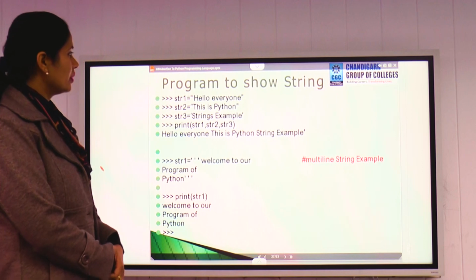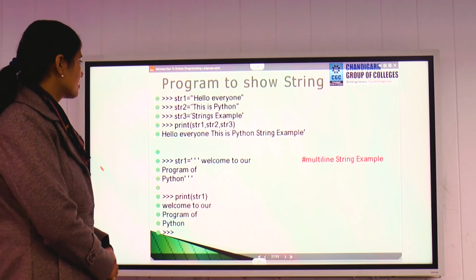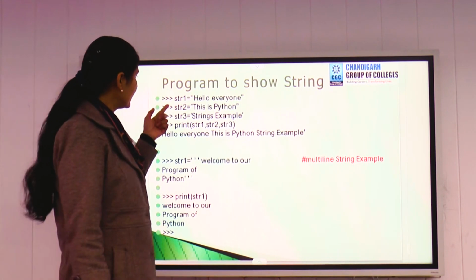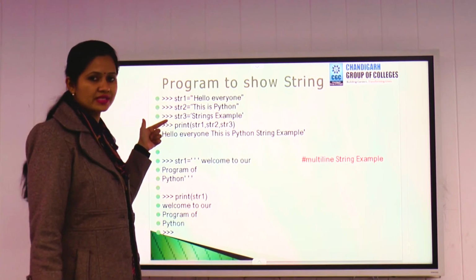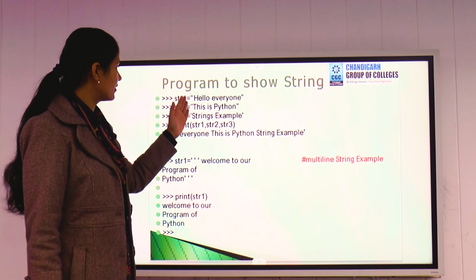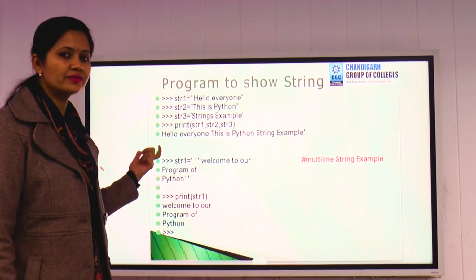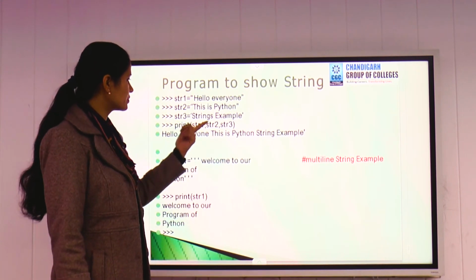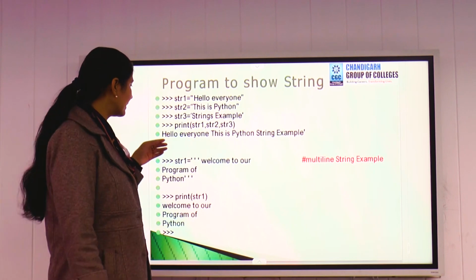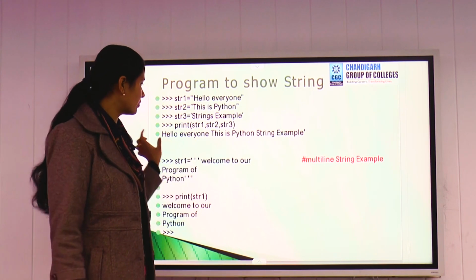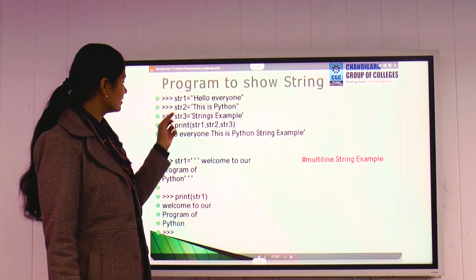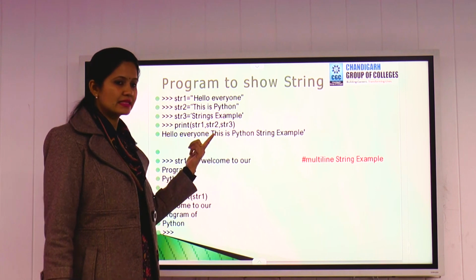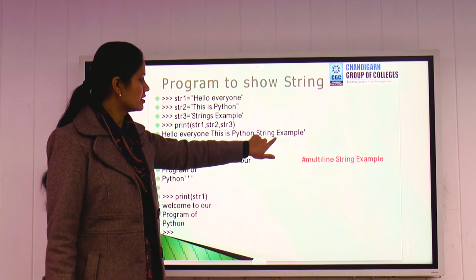So this is an example of a string. Here all the examples have been taken from interactive mode. We have taken variables string 1, string 2, string 3, and in all the variables we have taken some statements. Once we write all these variables in a print command, print string 1, string 2, string 3, and press enter, you will get all the statements printed. In string 1, we took hello everyone. In string 2, we took this is Python, and in string 3, string example.